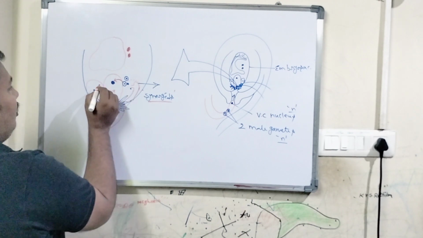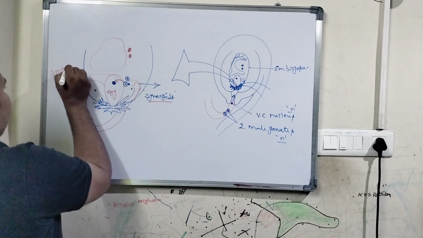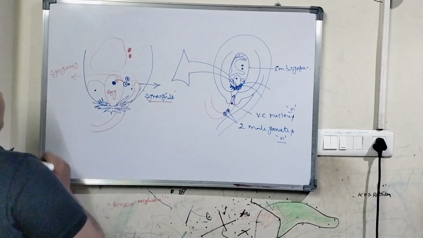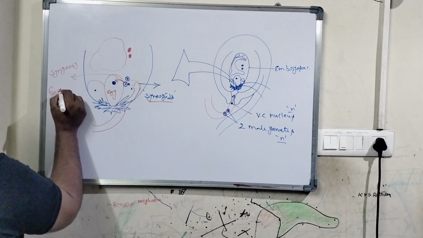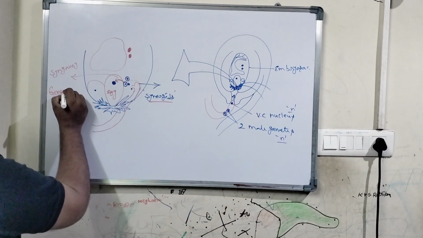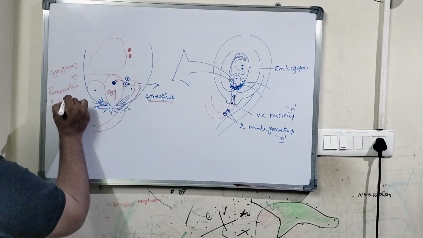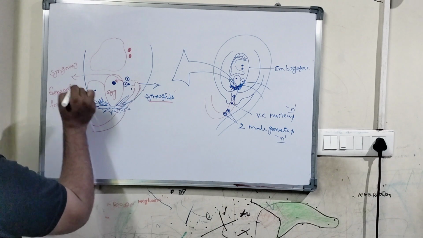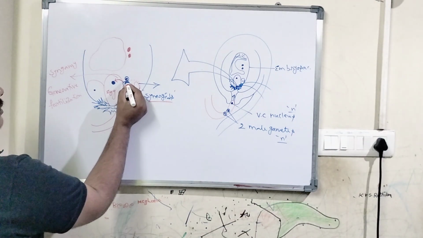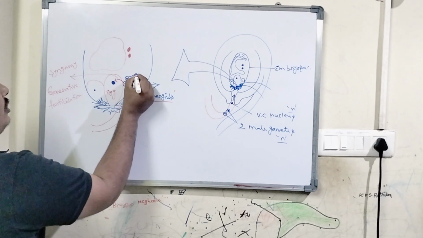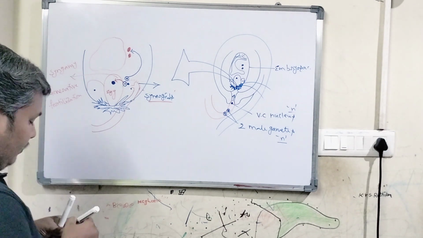This is what we call syngamy. We call this generative fertilization. And the second male gamete fuses with the polar nuclei.